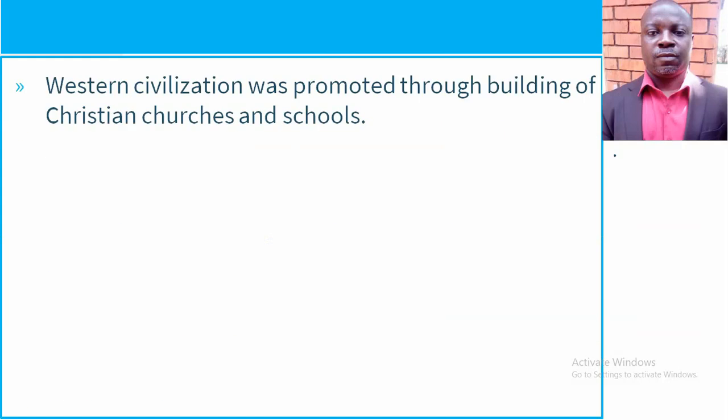There is this one also, that Western civilization was promoted through building of Christian churches and schools. Very true. And that is where we of course adopted the Western culture, and then African culture was eroded.